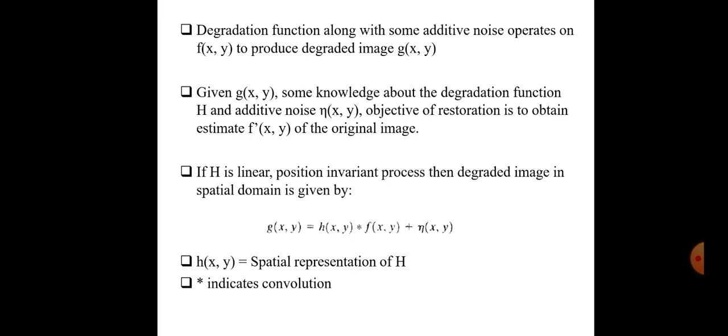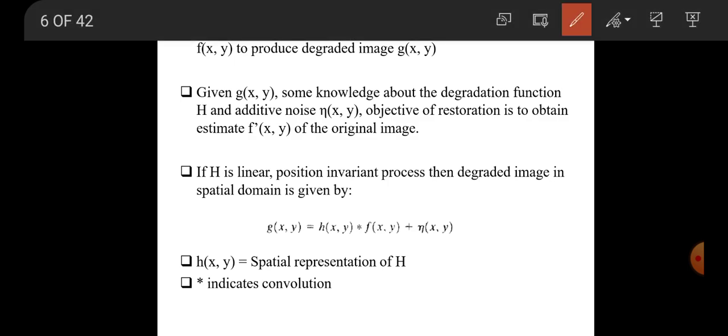The degradation function along with some additive noise operates on f of x comma y to produce a degraded image g of x comma y. The degraded image g of x comma y is added with the noise eta of x comma y, and finally the noise model with g of x comma y is given to the restoration function.